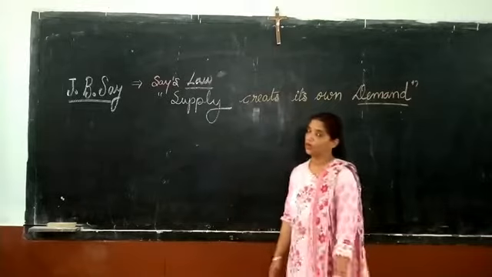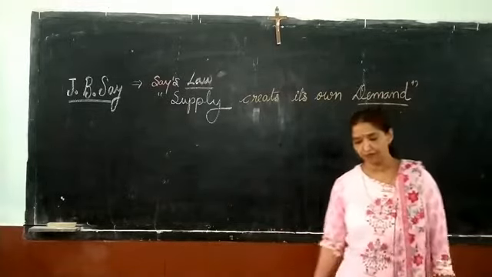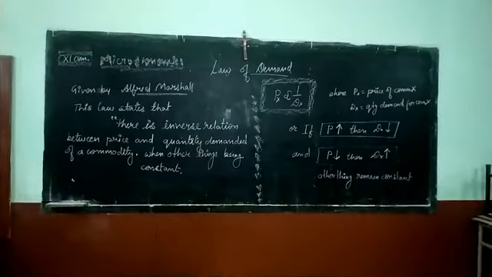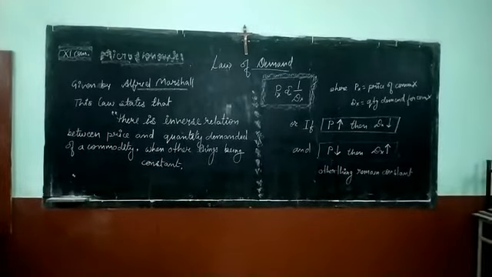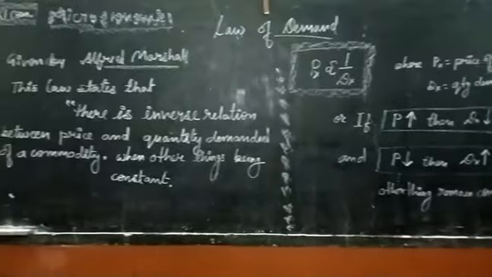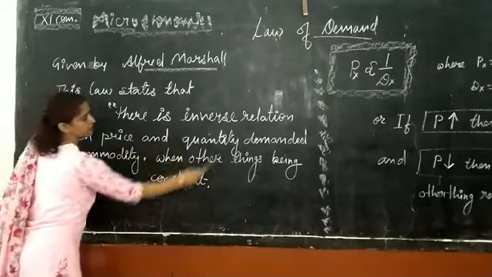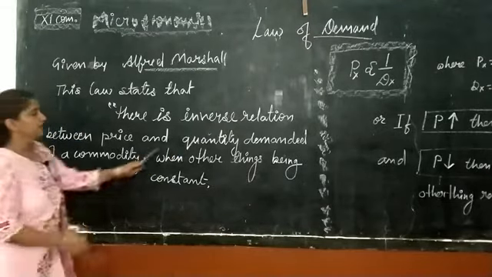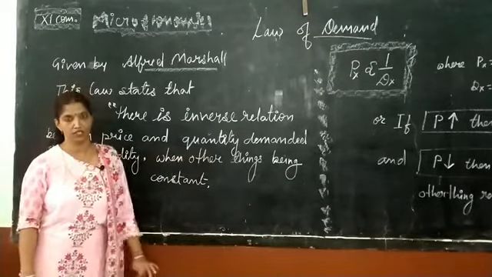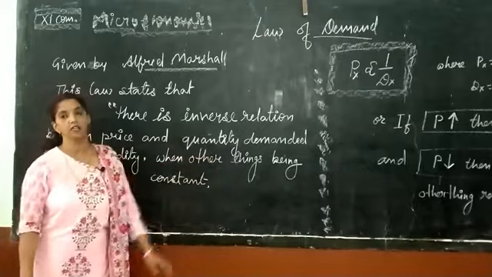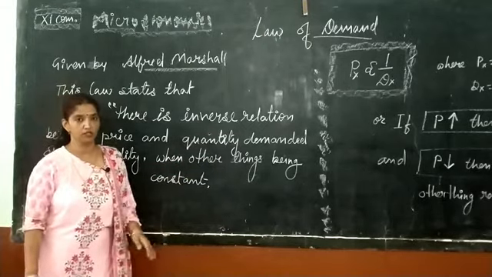own demand. Okay, so today in my lecture we will discuss the law of demand. This law was first given by Alfred Marshall. According to this law, there is an inverse relation between price and quantity demanded of a commodity, but the essential condition is that other things being equal, other things should remain constant. What are other things?